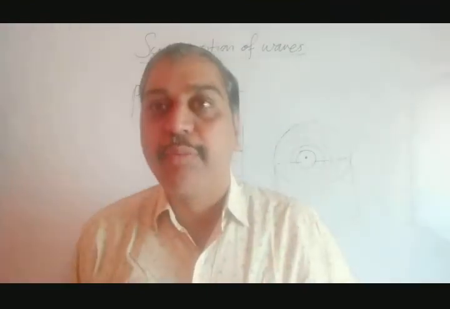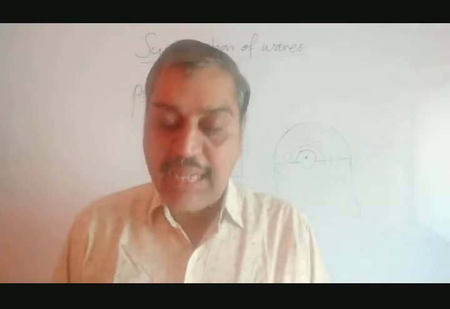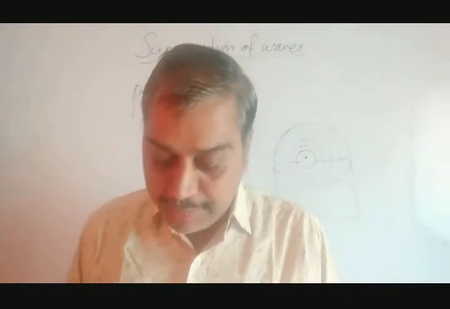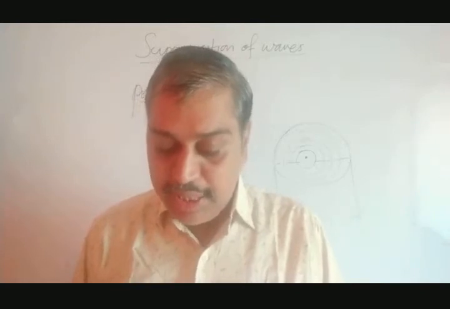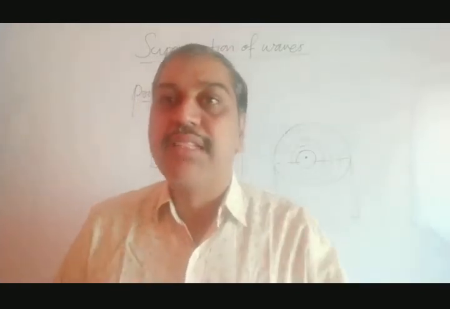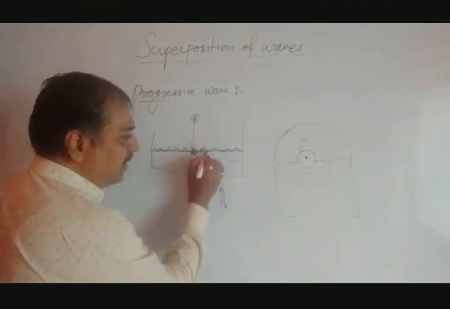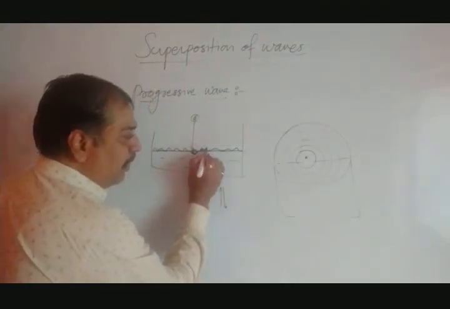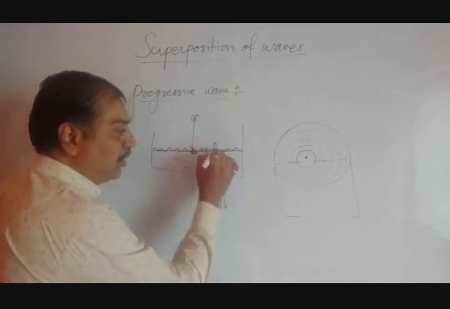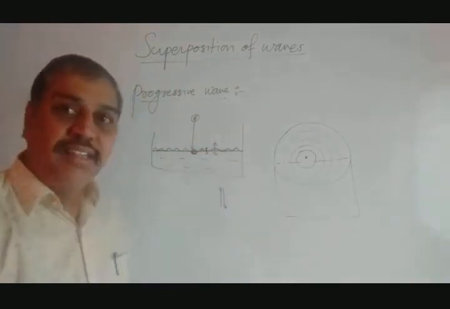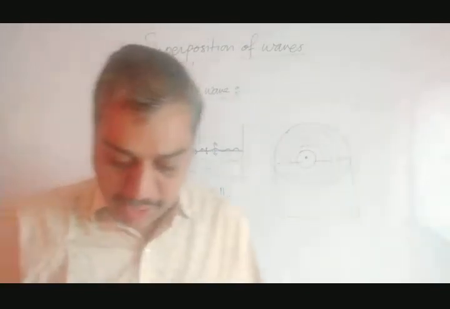Let's start with the first property according to your book. Each particle in a medium executes the same type of vibrations or motion. Particles vibrate about their mean position, performing simple harmonic motion. It's common sense. As this particle is here initially, it goes up and comes down. So this up and down motion is a straight line motion, so we can say the particle is performing simple harmonic motion.